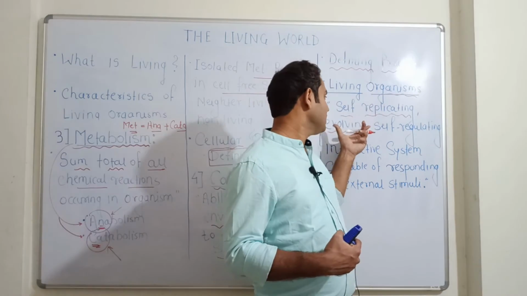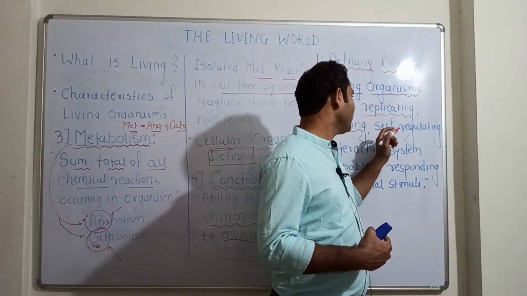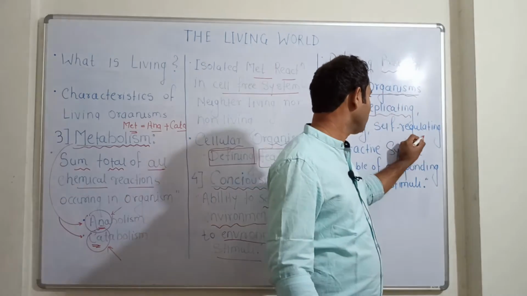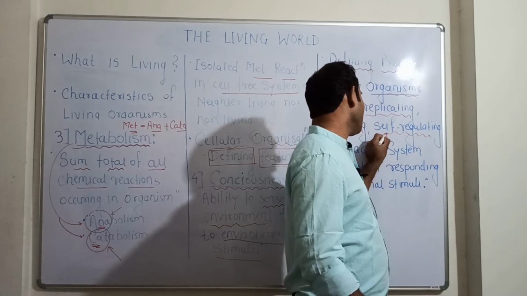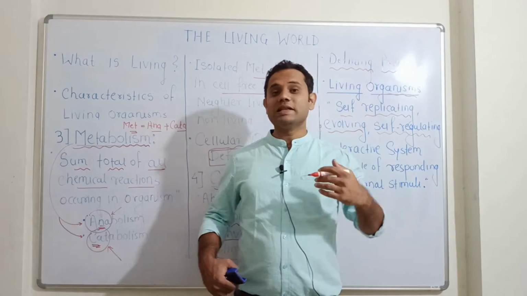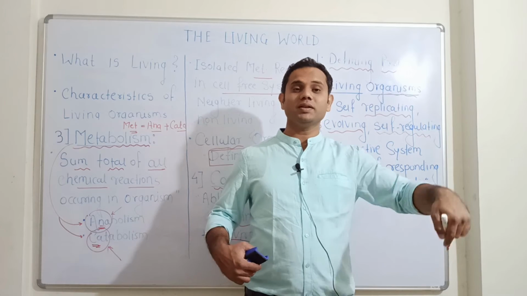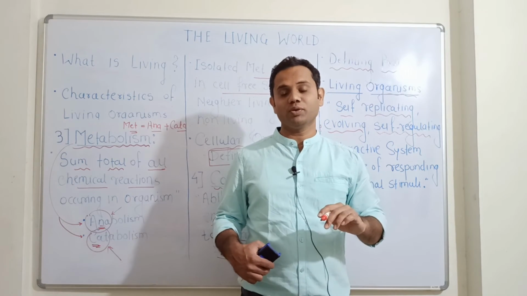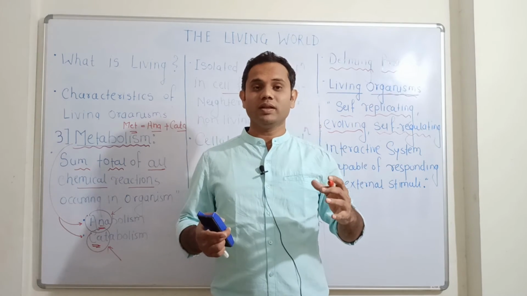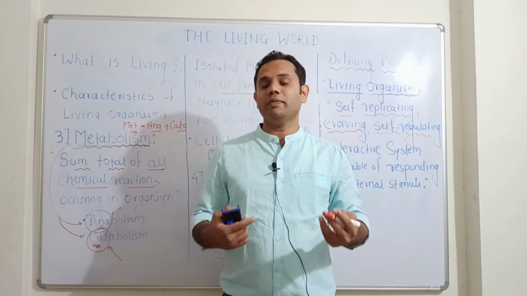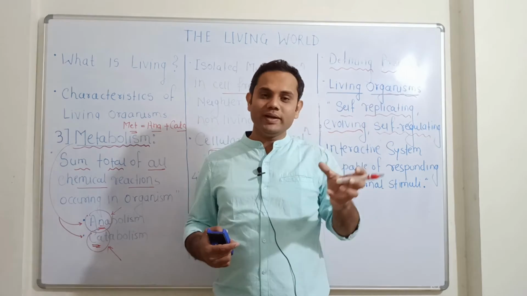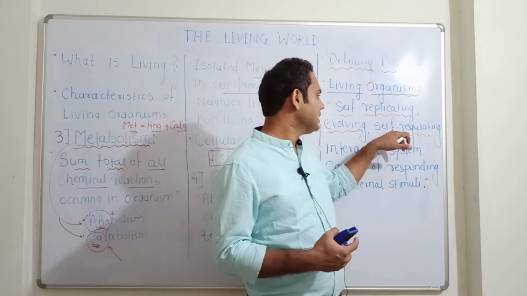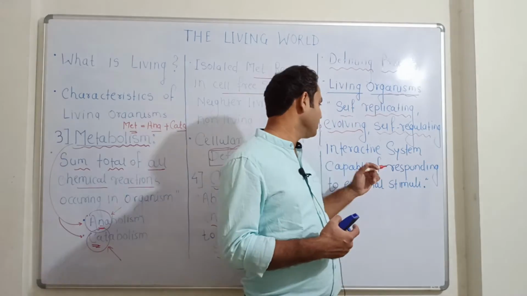So living organisms are self-replicating, evolving, and the third very important point, they are self-regulating, meaning their regulation is done by themselves. No external thing will control them. They are an independent system. Therefore, they are called a self-regulating system.